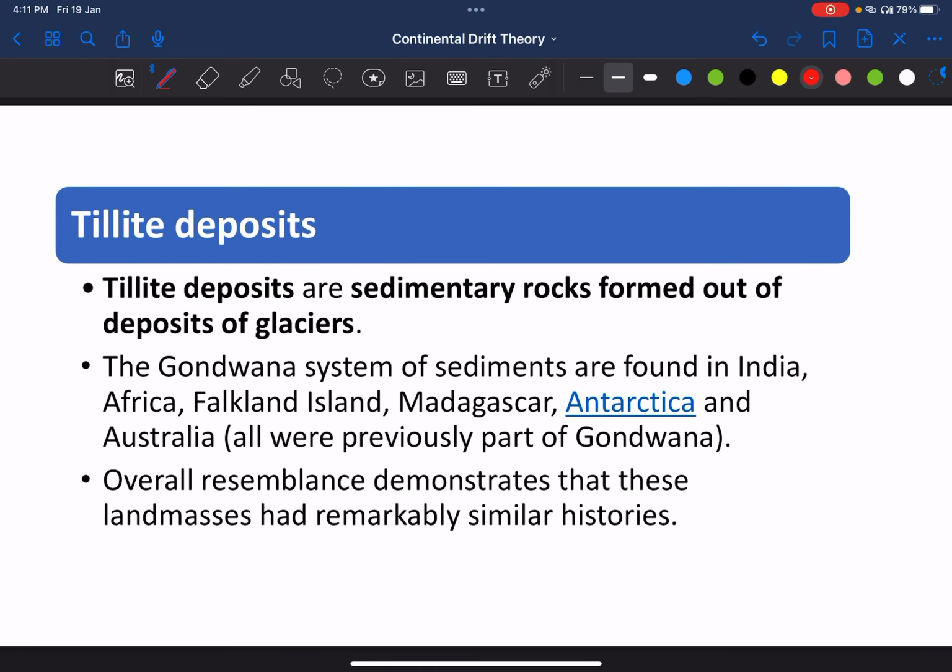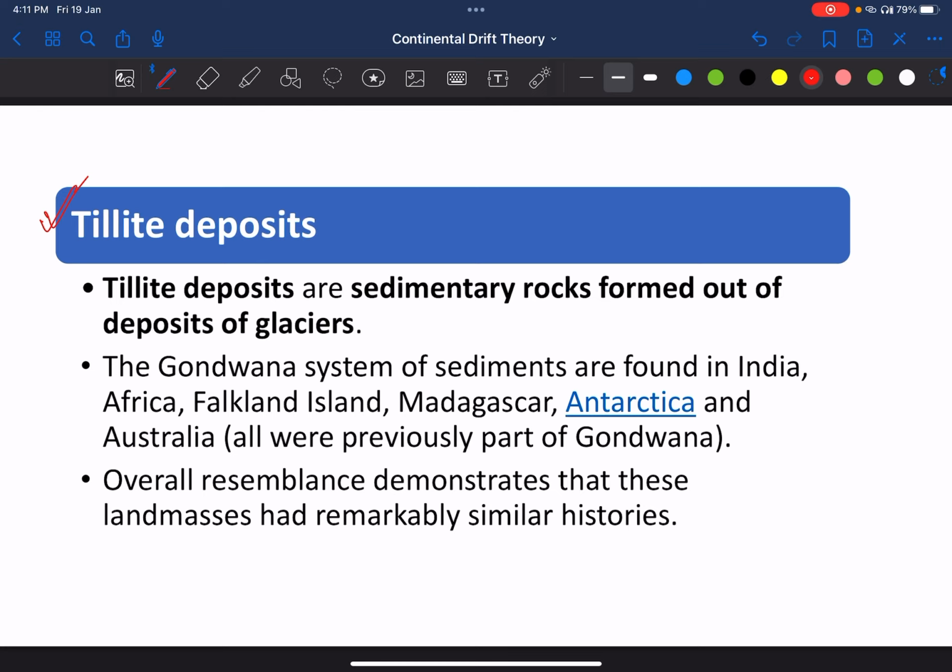Another evidence was tillite deposits. So what are tillites? Tillites are sedimentary rocks formed out of deposits of glaciers, particularly the remains of glacial tills.